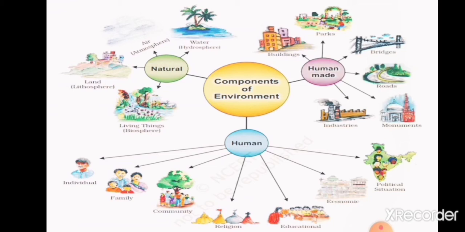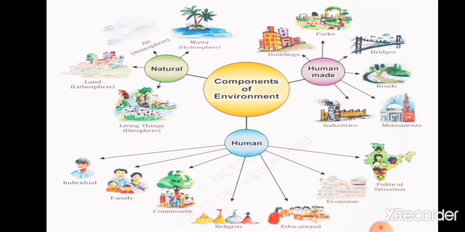Next is human environment. In this, individuals, human beings, their family, their community, religion, their education, economic and political situation are there. Some intangible items are also in the human environment, which we can follow but cannot touch.